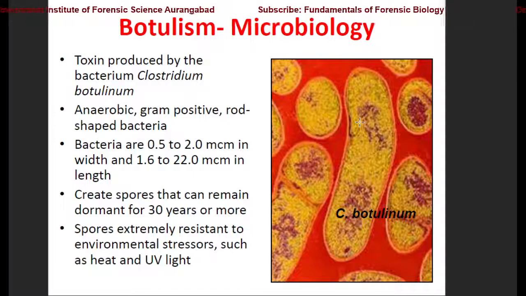It creates spores that can remain dormant for 30 years or even more than that. So these organisms, if the conditions are not favorable for their growth, they can enter into the sporulating phase. So under well-fed condition, they are in their vegetative state. But if the conditions are not favorable, they can enter the sporulating phase. And these endospores can remain dormant for even longer than 30 years. These spores are extremely resistant to environmental stresses like heat and ultraviolet light.